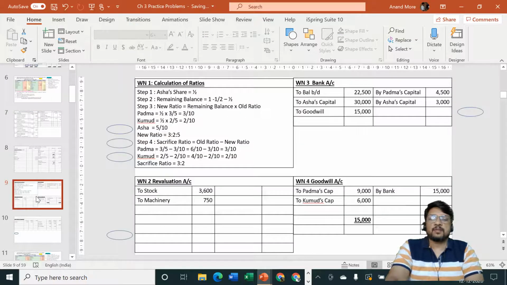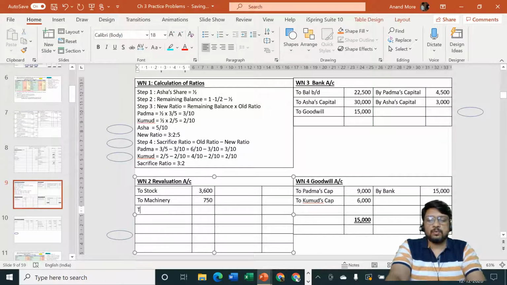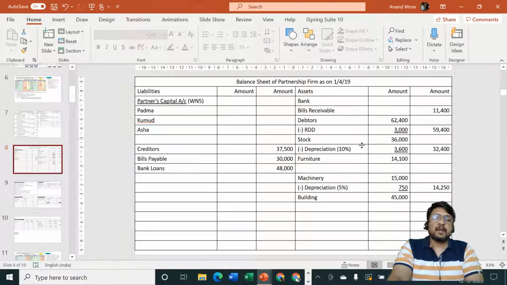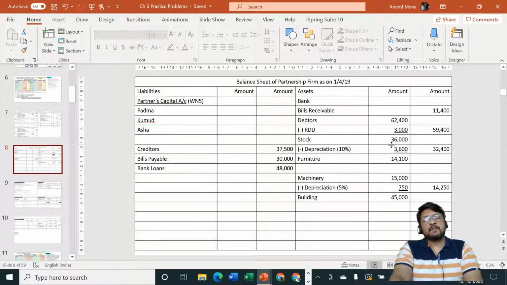Let us go to revaluation account debit side. I'll write here 2 RDD. Amount is how much? 600. Second effect is already given in balance sheet. But sir, the second effect in balance sheet is 3,000. It's not tallying. In 11th standard we had studied every debit must have equal and corresponding credit.